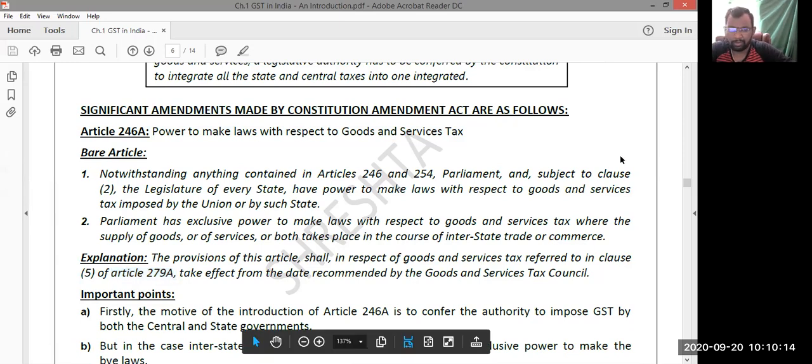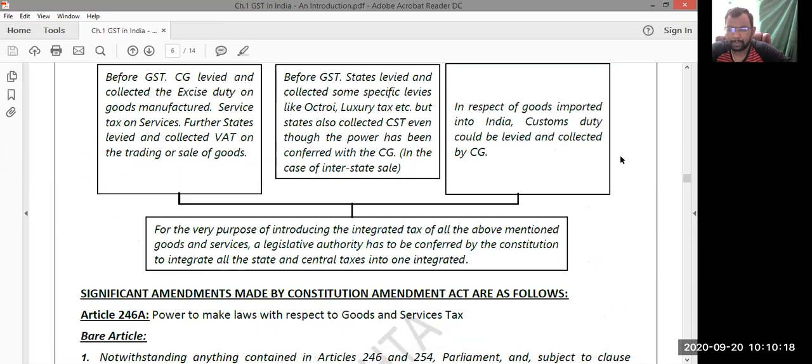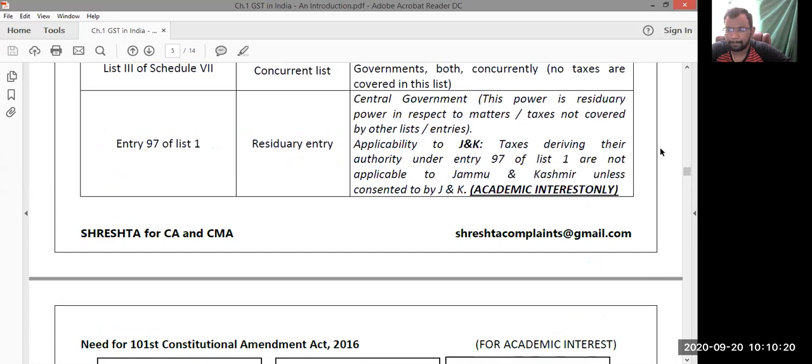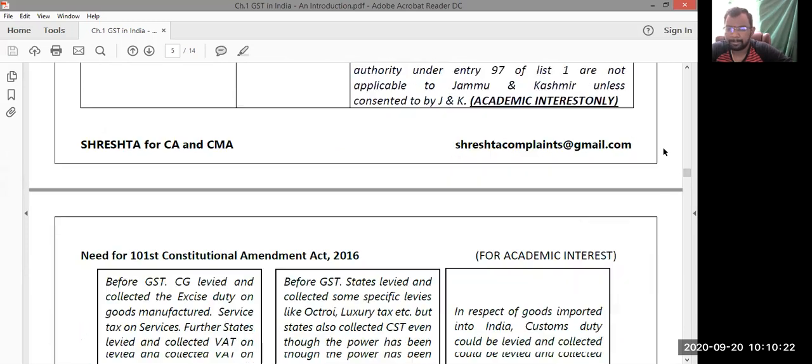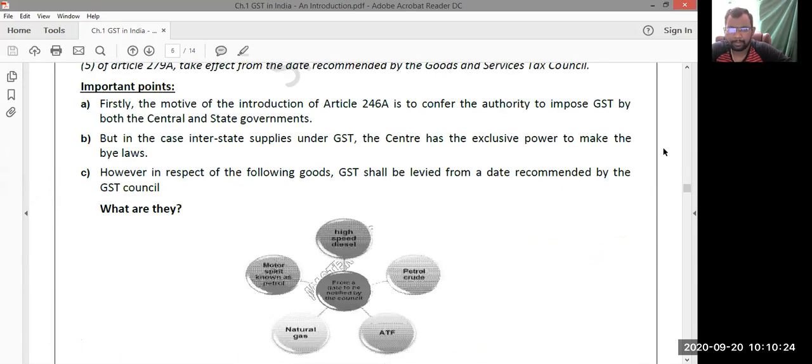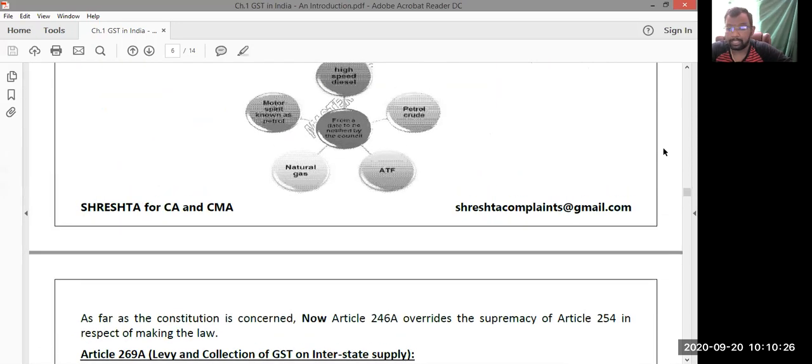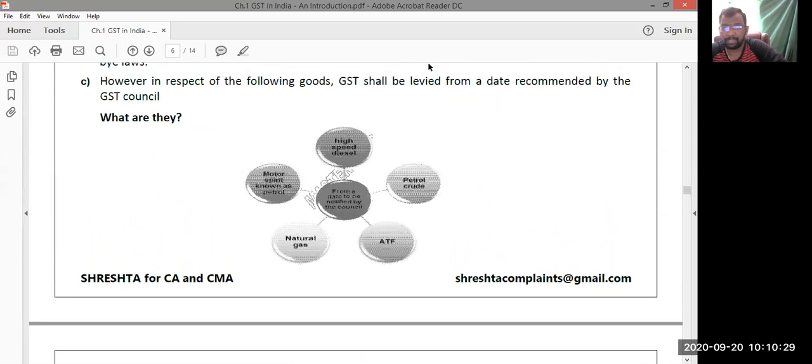Now let's move on. Even though GST was introduced, these goods are not yet covered in GST. There are certain goods that are still taxed under the existing taxation system only. What are they?